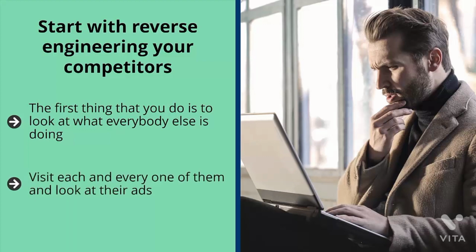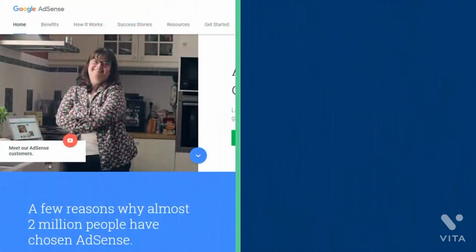Visit each and every one of them and look at their ads. Write down your notes and collate them for all your competitors. What do they all have in common? Look up your competition's industry standard monetization model on the list below.